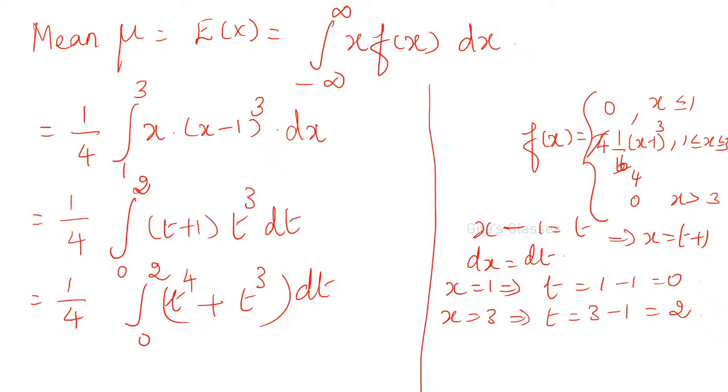Integrate and substitute the values. That is our mean, we are finding the mean.